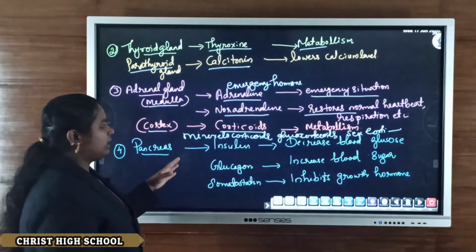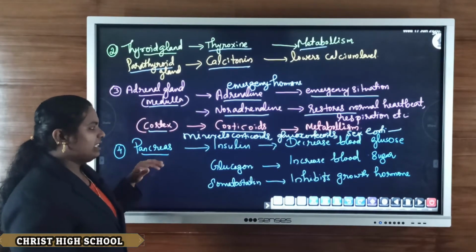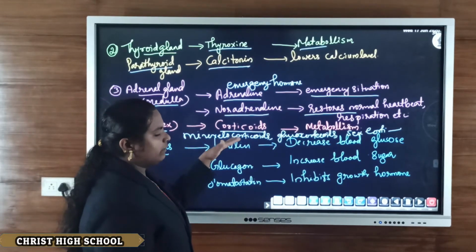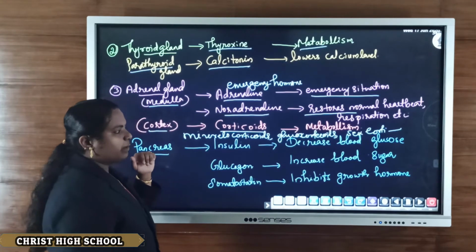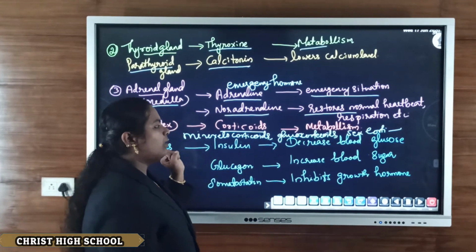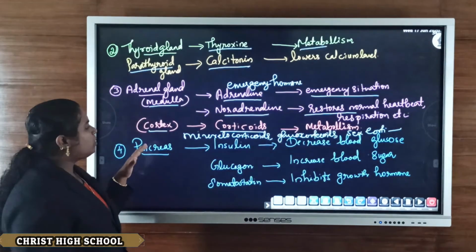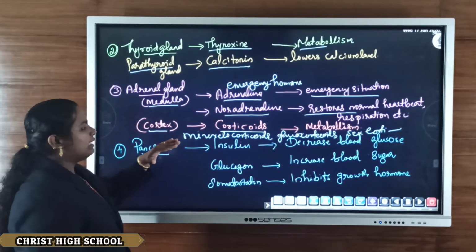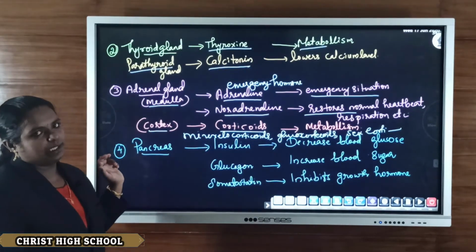Three types are there: mineralocorticoids, which help in the metabolism process and all; glucocorticoids, which control the glucogenesis process; and sex corticoids, which are responsible for the development of sexual characters. These three are mainly the hormones secreted from the cortex region.